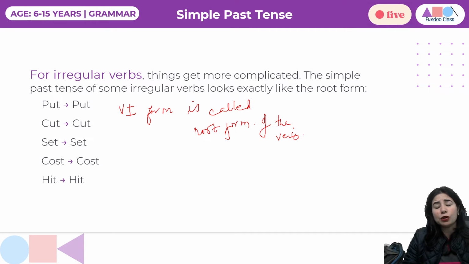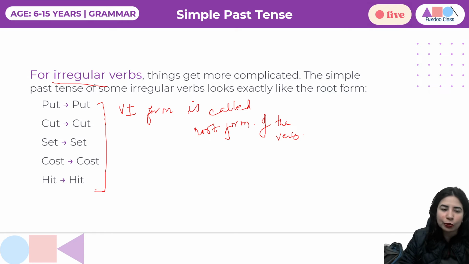Little details, but you know what happens when we encounter these terms? We get slightly bamboozled, we get muddled, thinking what's happening, this is something that I've never heard before. And then that pressure really kills our interest in grammar. So that is the reason I'm telling you to note down these little things, so that you are fully equipped with the information, right? So as we are seeing, irregular verbs remain exactly the same, like the root form or verb first form.